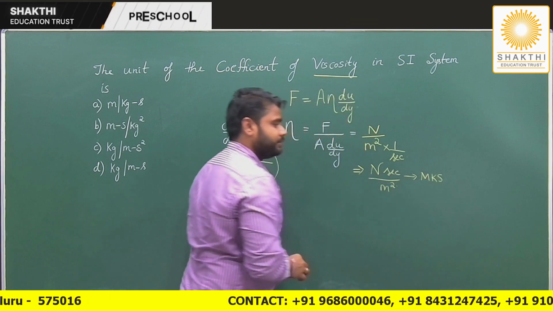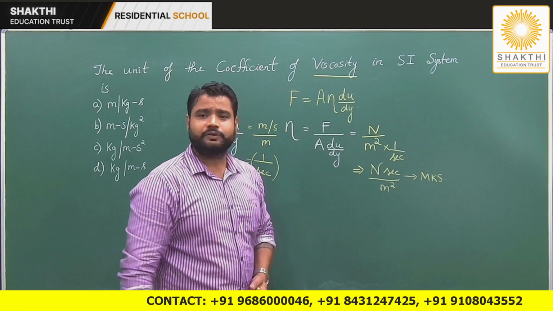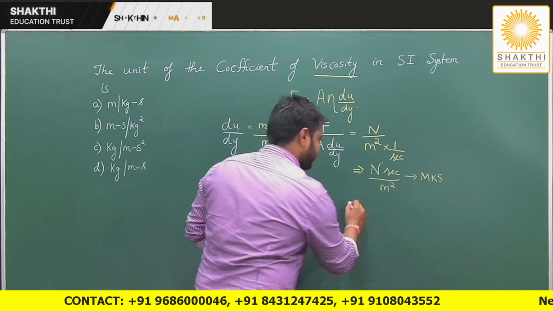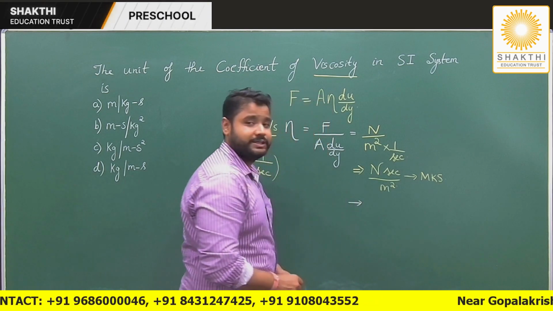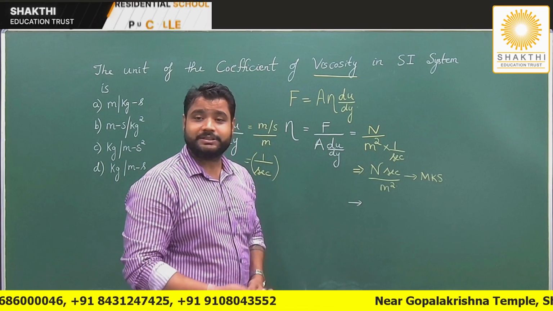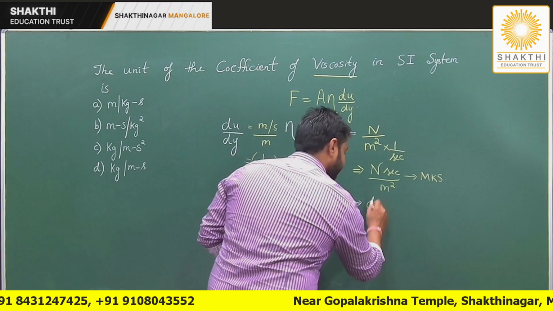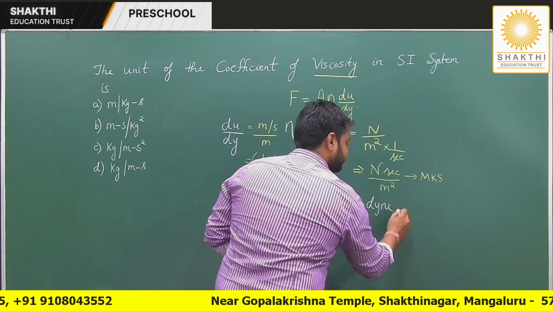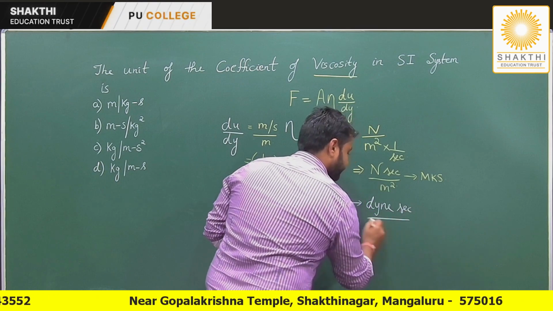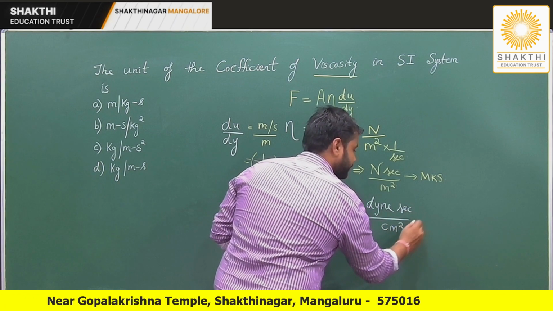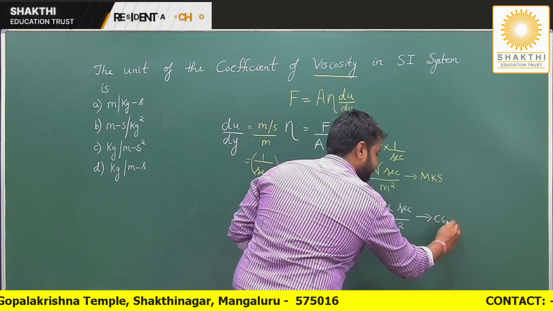Now the same thing, if I have to write in terms of CGS, what will I write? Newton in the CGS system is called dyne. So dyne second per centimeter square. So it becomes this in CGS.